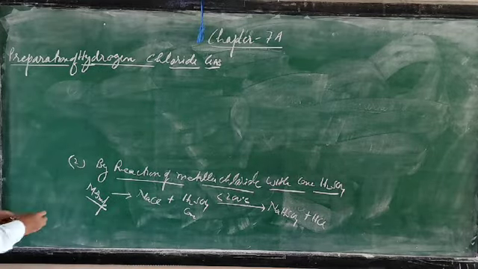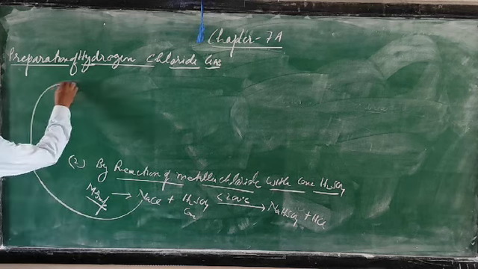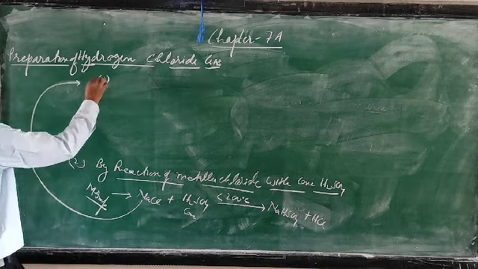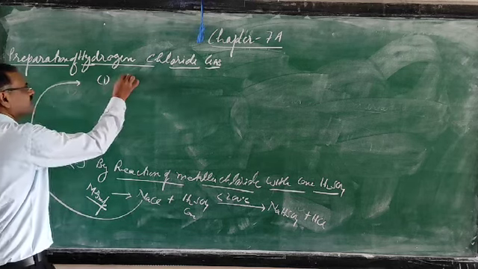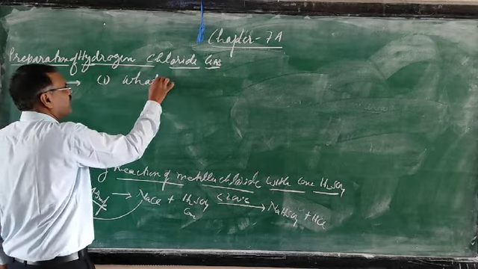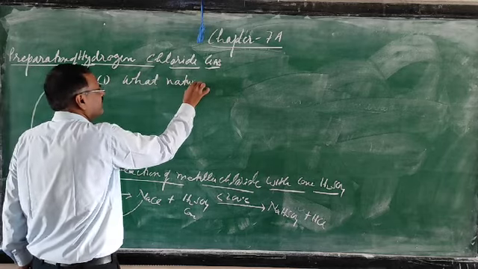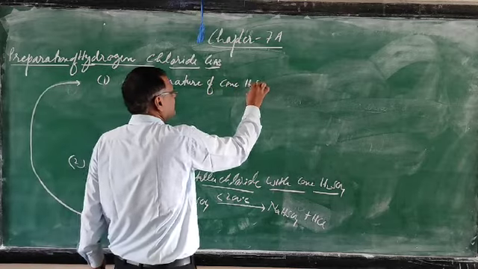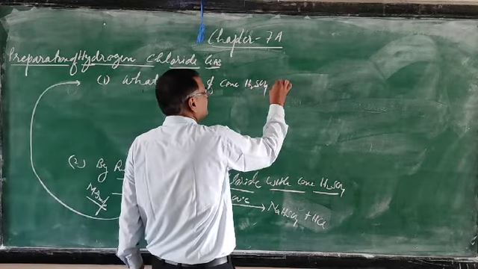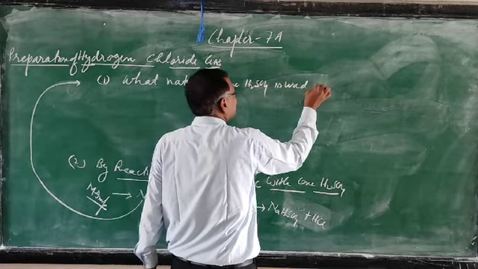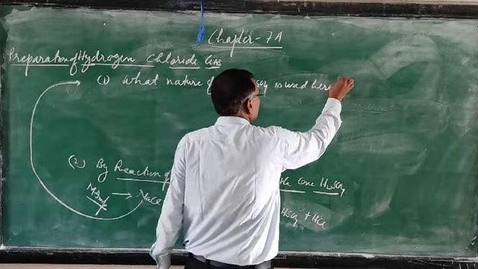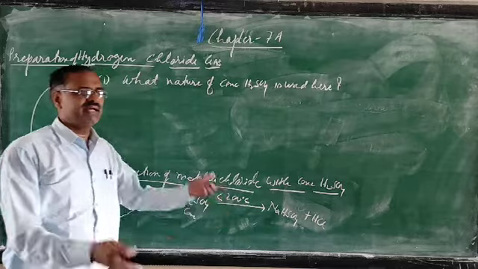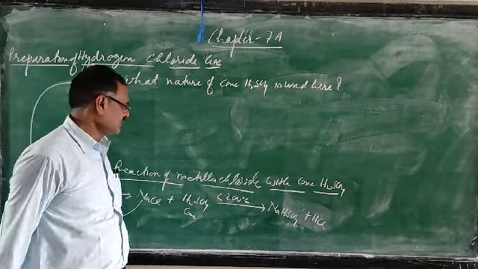First question: what nature of concentrated sulfuric acid is used here? Very simple question, when it is asked in the paper.